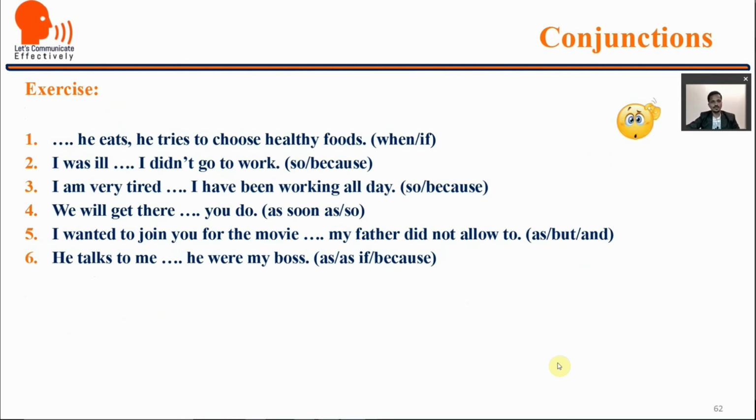Let us do this exercise now. Pause the video and just try to solve these in your notebook. Only answers are also fine. Dot dot, he eats, he tries to choose healthy food. I was ill, dot dot, I didn't go to work, so or because. I'm very tired, dot dot, I have been working all day. We all will get there, dot dot, you do. I wanted to join you for the movie, dot dot, my father did not allow to. He talks to me, dot dot, he were my boss.